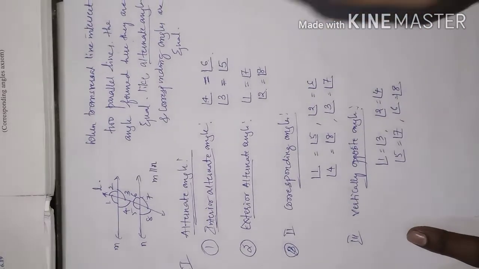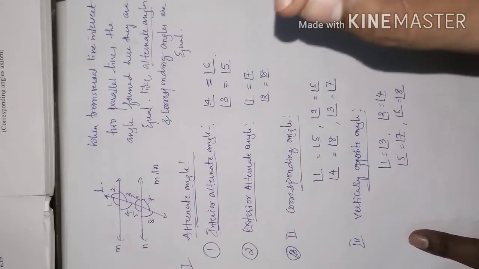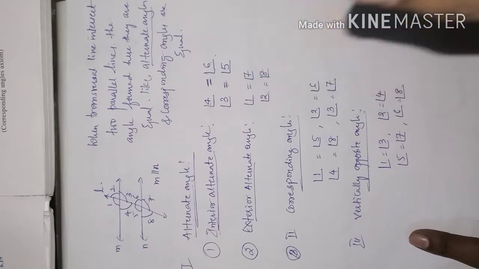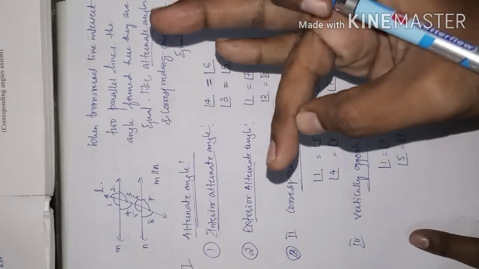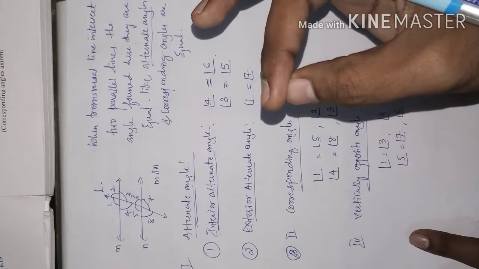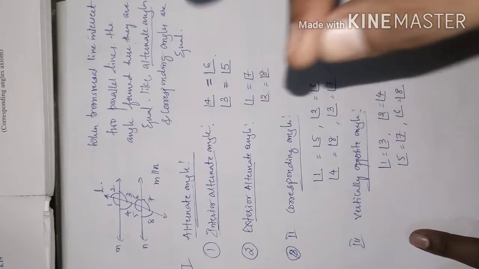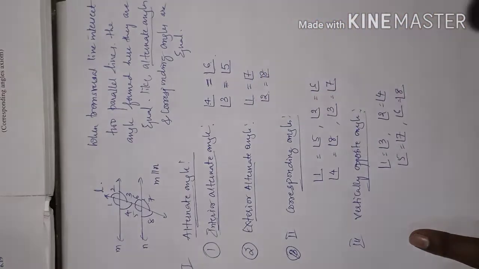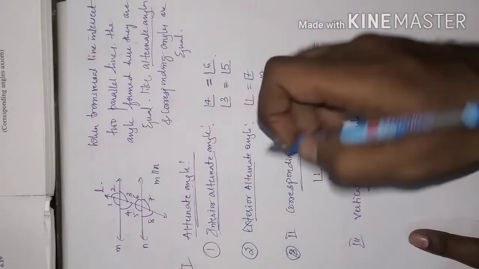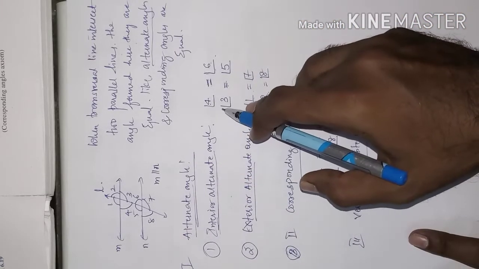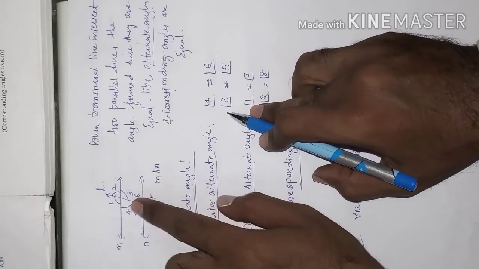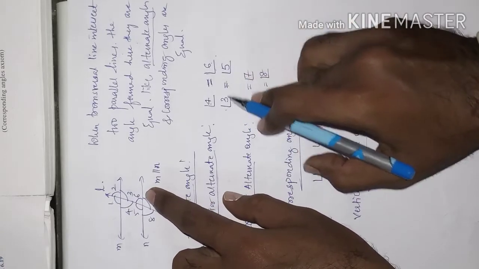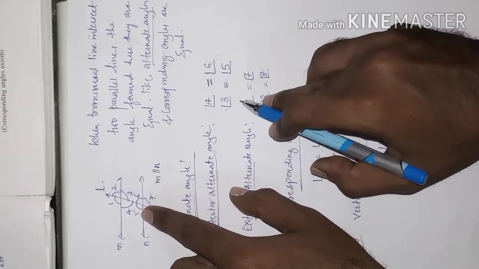Once again I will repeat it. When the transversal line intersects two parallel lines, the alternate angles are equal, corresponding angles are equal, and vertically opposite angles are, however, equal only. Now in alternate angles, the interior alternate angles are angle 4 and angle 6, angle 3 and angle 5.